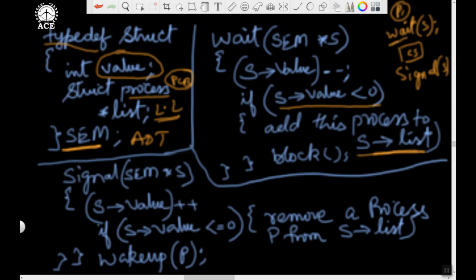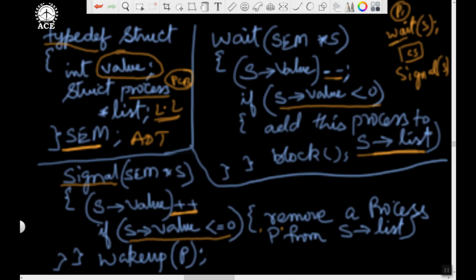Then the process coming out from the critical section, how is it going to wake up another or perform the signal operation? The wait operation decrements the value of the semaphore by 1. The signal operation will increment the value by 1. After incrementing, if the value is less than or equal to 0, this means there are one or more blocked processes. In that case, I am removing some process P from the list and waking it up, when the resultant value becomes less than or equal to 0.